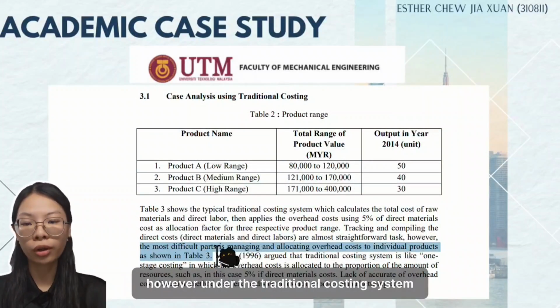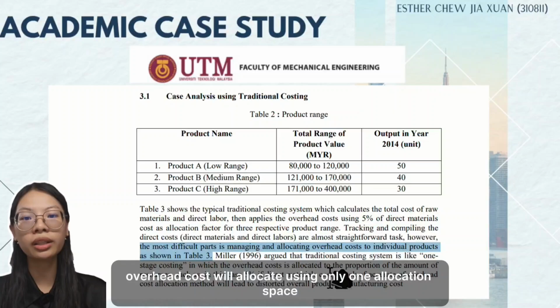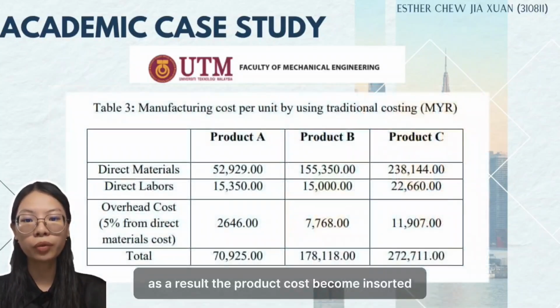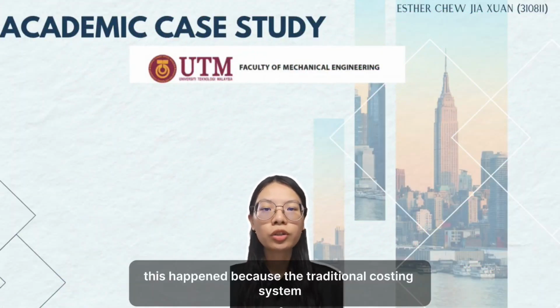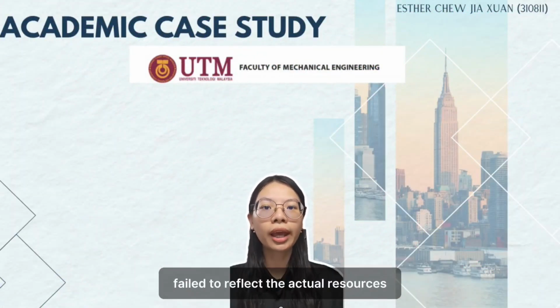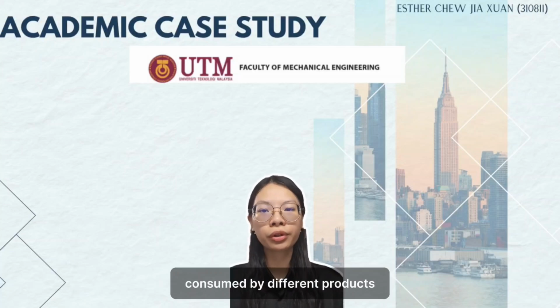However, under the traditional costing system, overhead costs were allocated using only one allocation base. As a result, the product costs become distorted. This happened because the traditional costing system failed to reflect the actual resources consumed by different products.